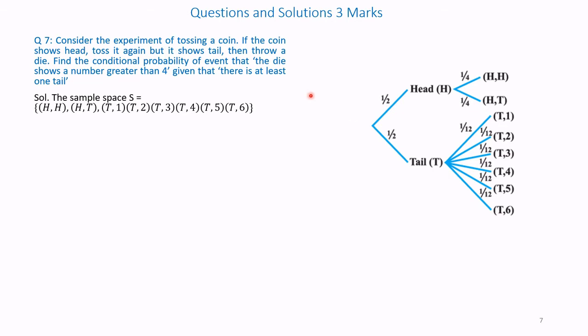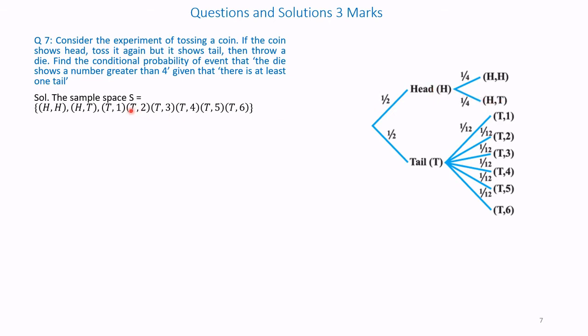The sample space is, first, tossing of a coin twice. That is head-head, head-tail. These two.